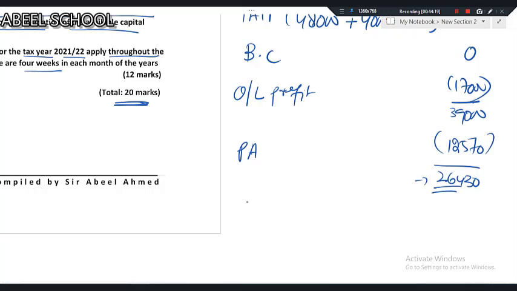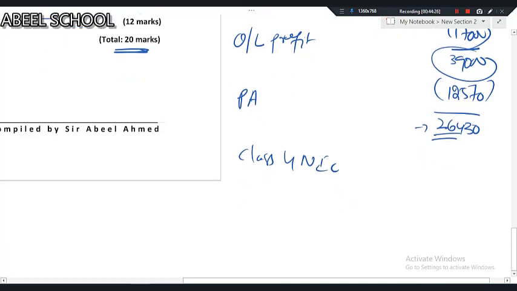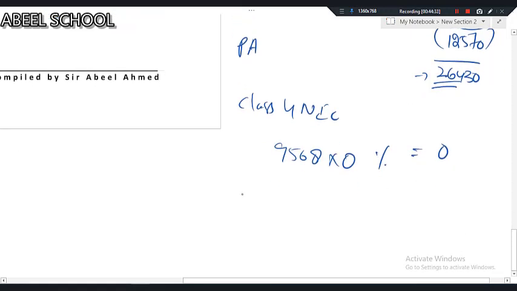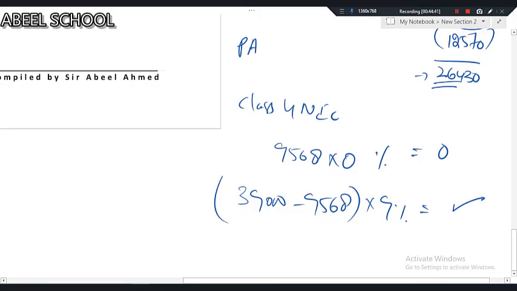When it comes to Class 4 NIC, it is applicable on 39,000. But in case of Class 4 NIC, we know that up to 9,568 the NIC rate is 0%. From 39,000 you will deduct 9,568. These limits will be given to you in the exam. Multiply by 9%. Whatever comes, you have to write this.